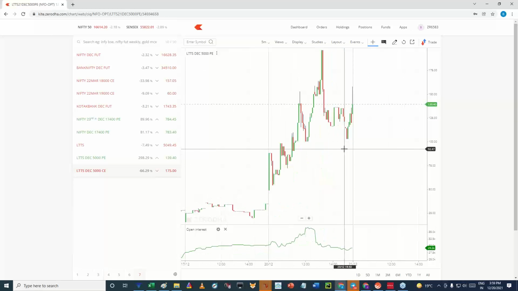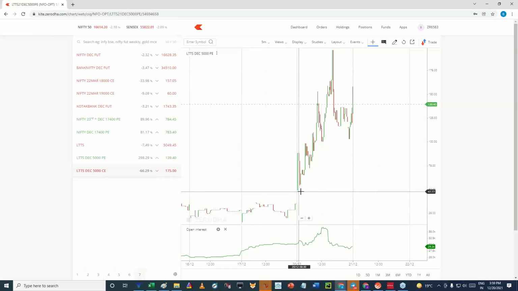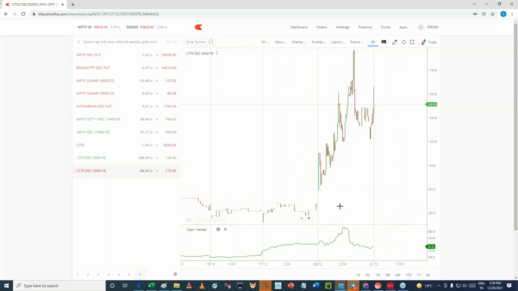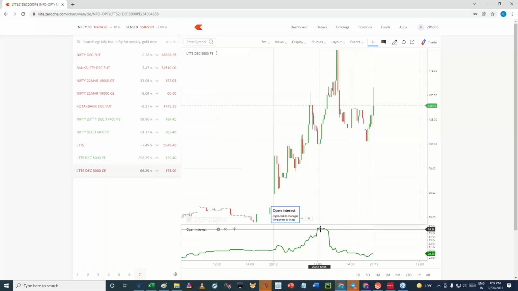Okay, so earlier there was not much of an OI rise in it, but today when LTTS gave a big fall, reaching around the 5000 level, there was a swift rise in the prices. After making this double top around the 197 level, the prices immediately started retracing down to a lower level, but open interest has also fallen dramatically in it. In fact, by day end, there was unwinding in the open interest.